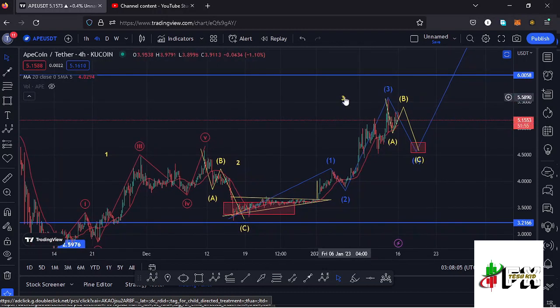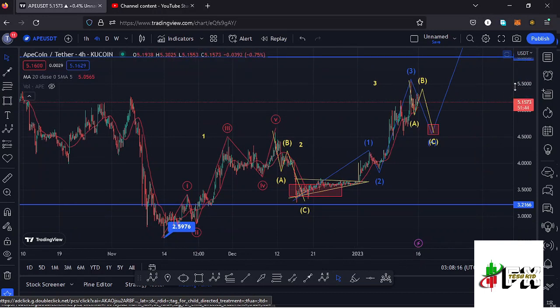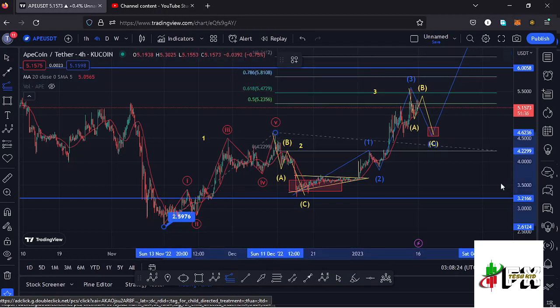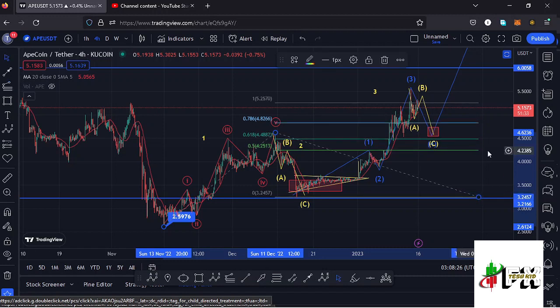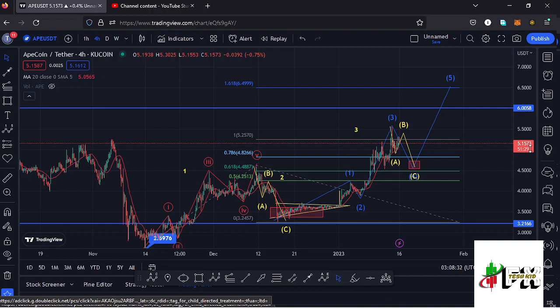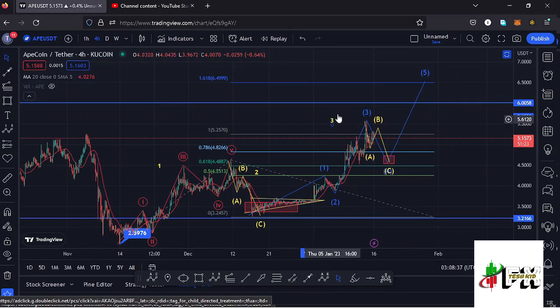So on the long-term scenarios, I believe in the formation of this wave 3 to the upside. And before I get into the details of the formation of this wave 3, we can first sketch out a minimum target area to the upside in the formation of this wave 3 using a trend-based Fibonacci, connecting it from the low of the first wave to the high of that wave 1, then drag the fibs to the low of the second wave, and that gives me a minimum target area to the upside at the fib level 1.618, which perfectly lies at around the $6.499 mark, and that is the minimum that I'm expecting Apecoin to do on the long-term scenarios.